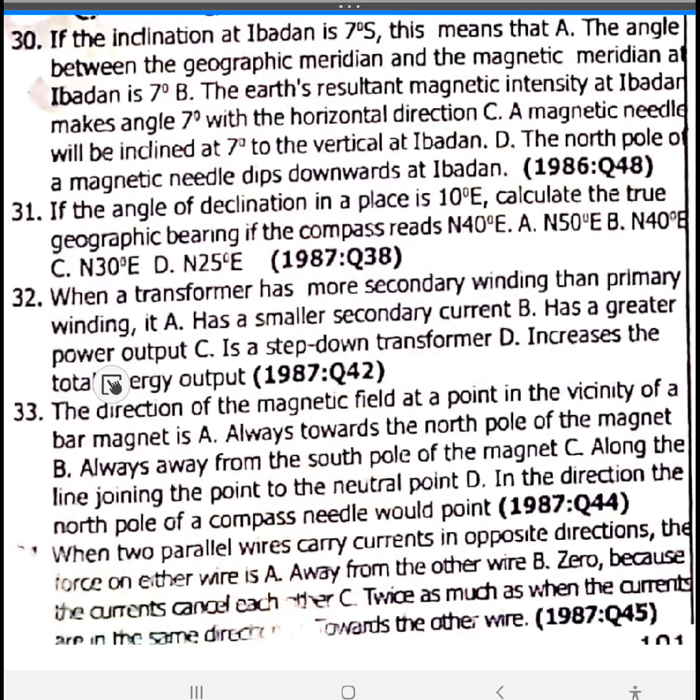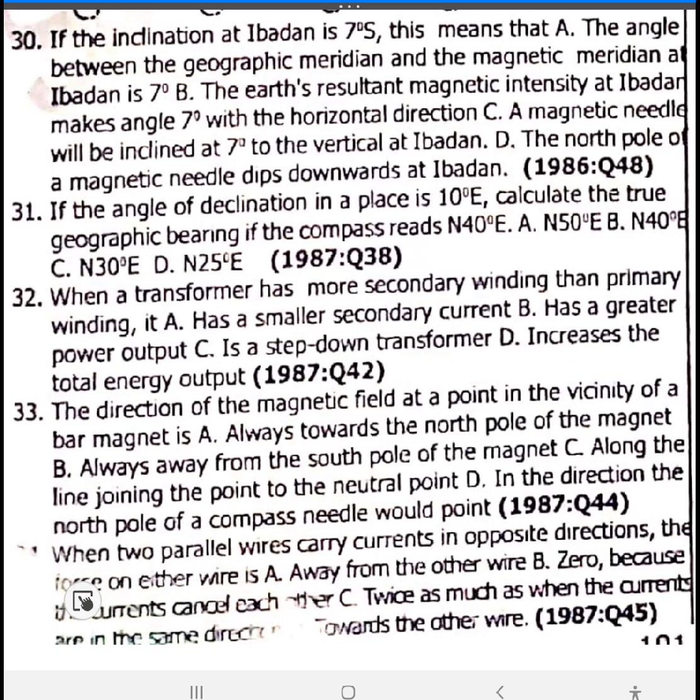Next one. 32, so we say it has a smaller secondary current, option A. 33. The direction of the magnetic field at a point in the vicinity of a bar magnet is always in the direction the north pole of a compass needle would point. That's the direction that the magnetic field at a point in the vicinity of a bar magnet is always facing.